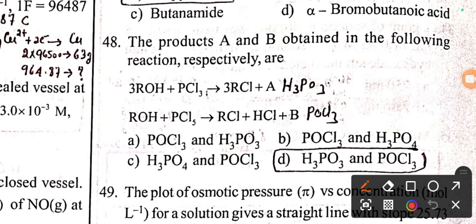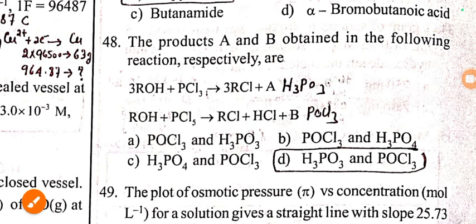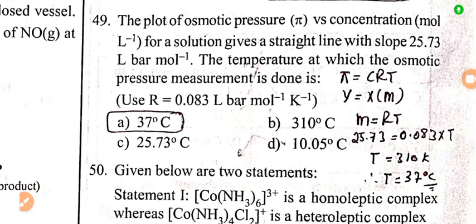Next we have one question. The products A and B obtained for the following reaction. In the first reaction A, we need to find out where 3 moles of alcohols treated with PCl3 form 3 moles of alkyl chloride, and A is H3PO3. And in the second reaction, alcohol when reacted with PCl5 gives RCl, alkyl chloride, HCl, and B is POCl3. So option D is the right answer for this question.